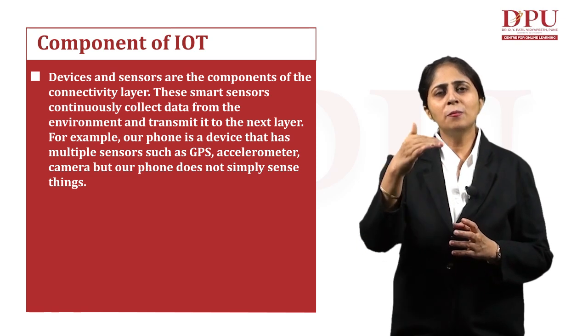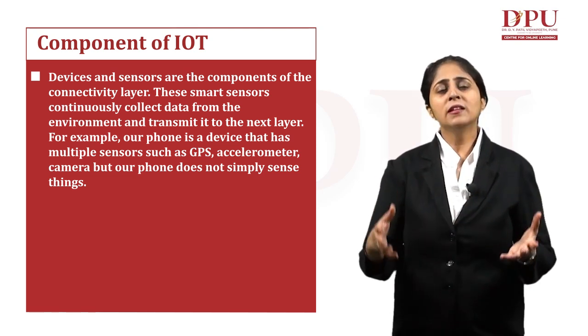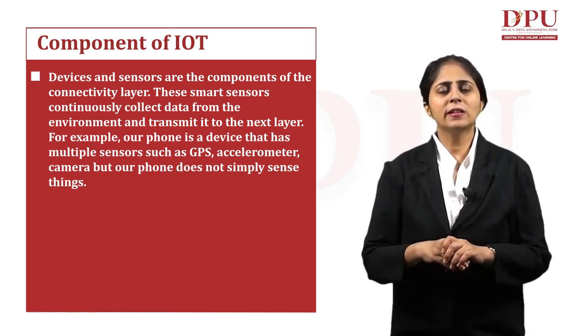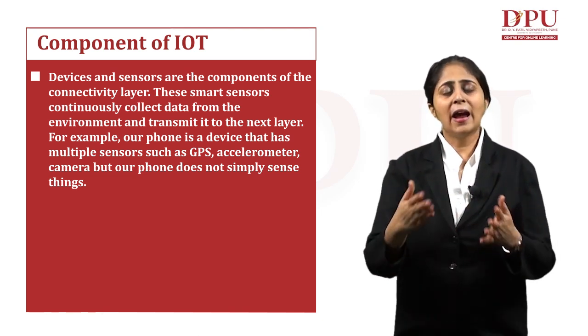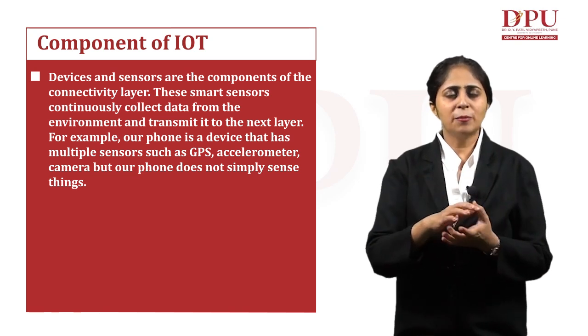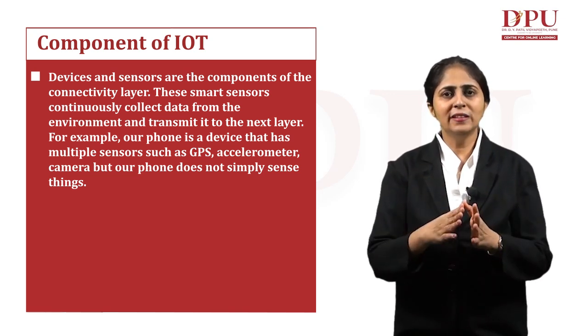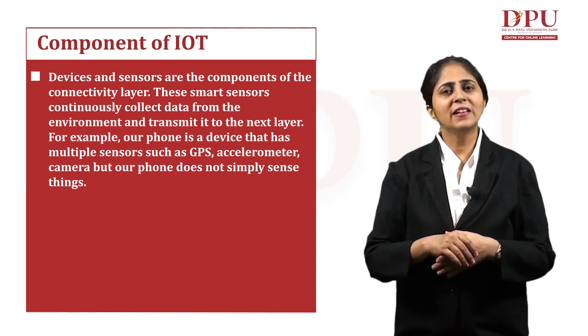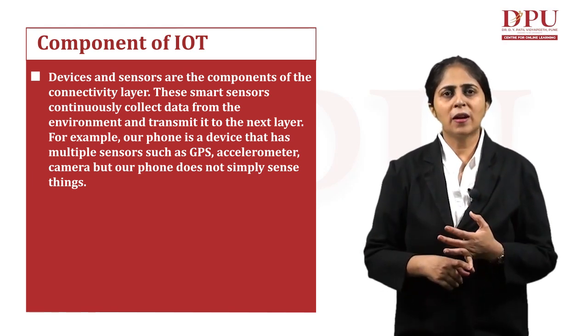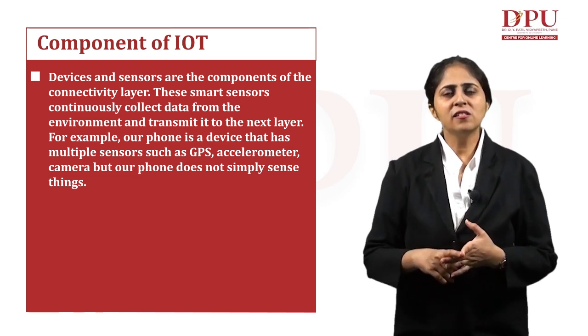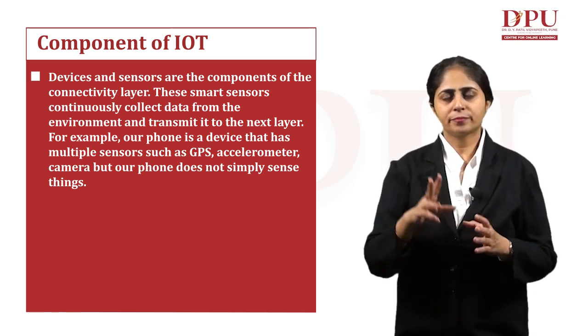So this is the most important component because this is going to perform the whole task of sensing the things, and when the things are being sensed by the sensors properly, then only the correct action can take place. So the very first component of our IoT is devices and the sensors.